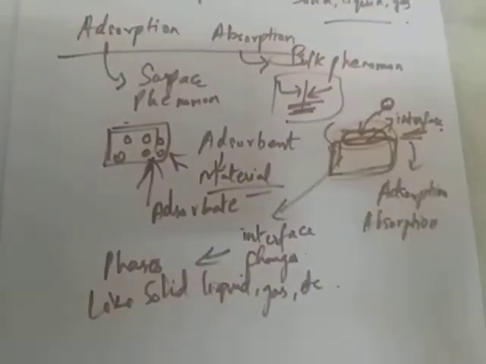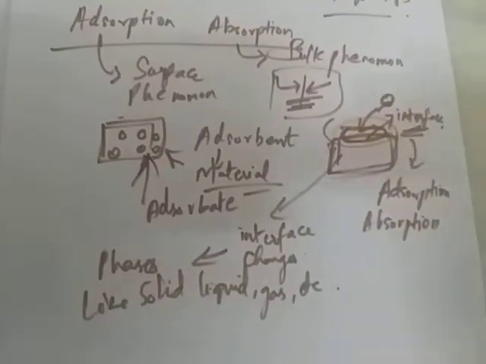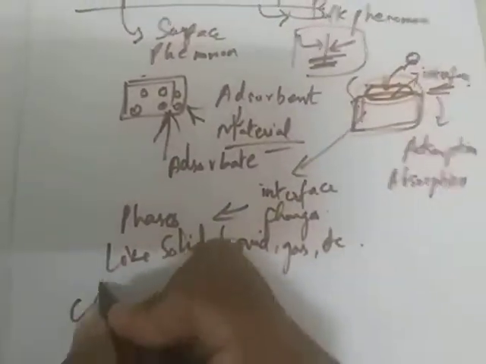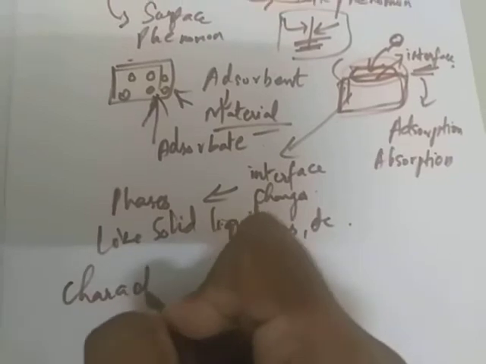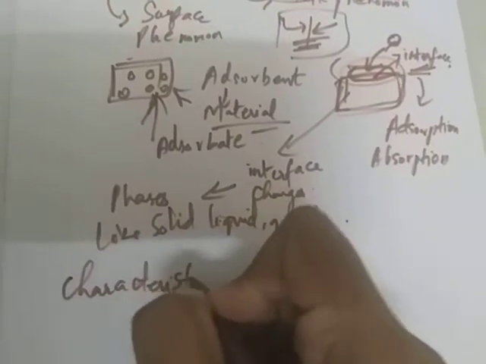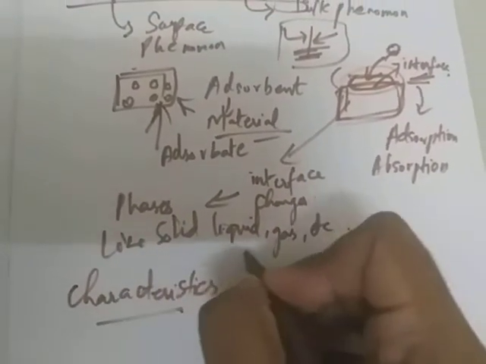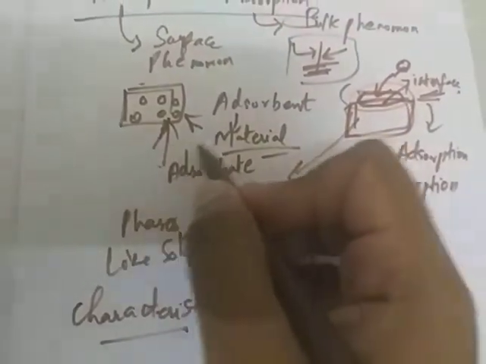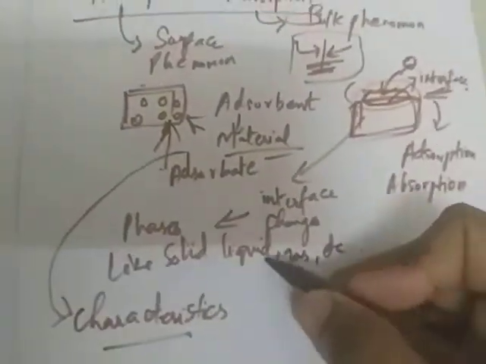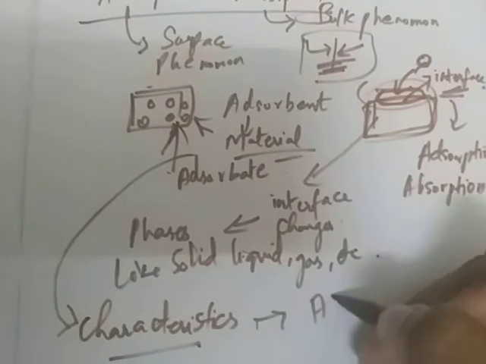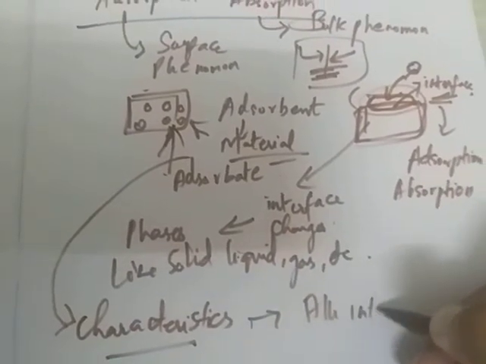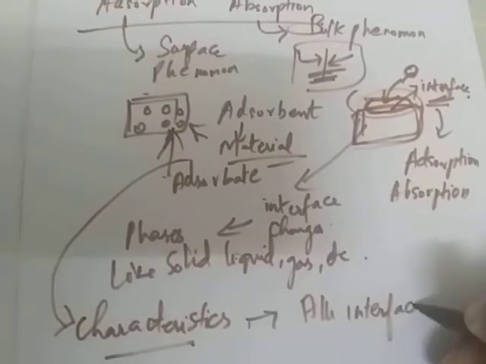What are the adsorption characteristics? It will take place at all interfaces.